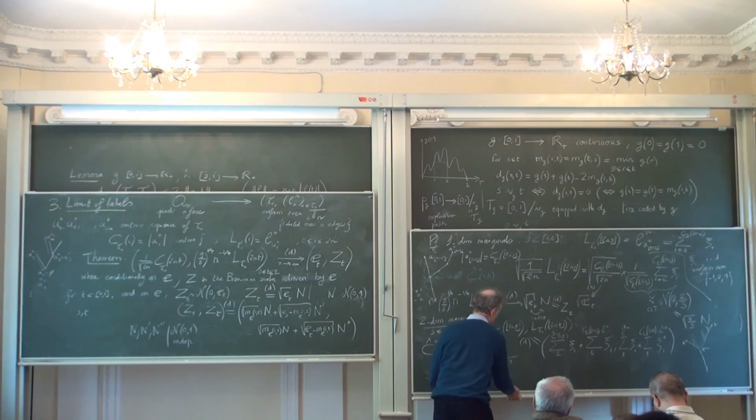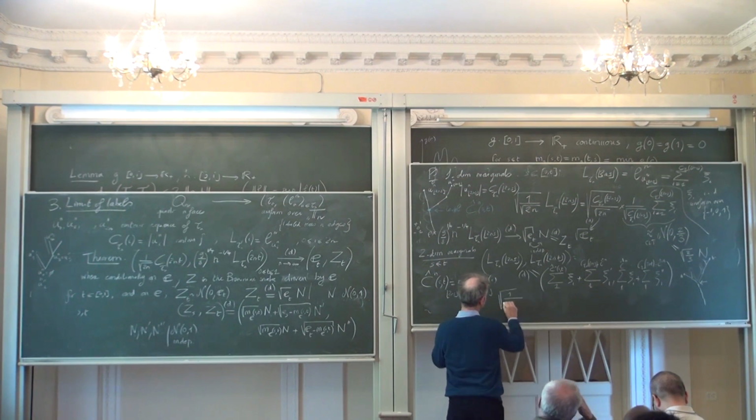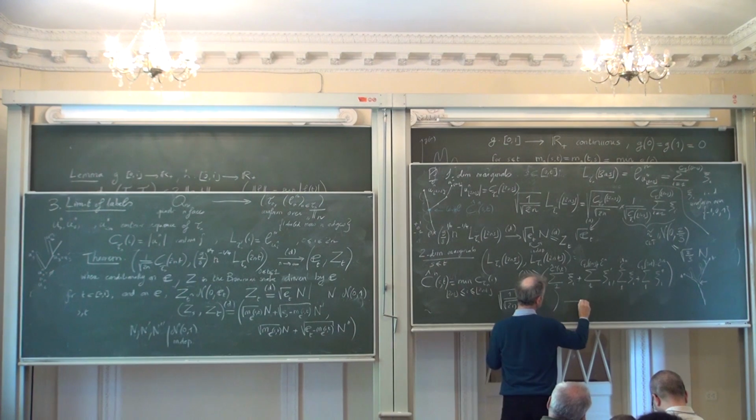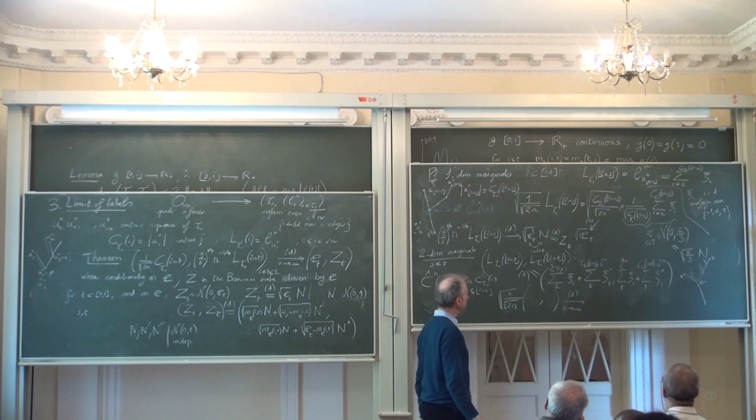Square root of 1 over square root of 2n times the vector I'm interested in will converge in distribution as n tends to infinity.